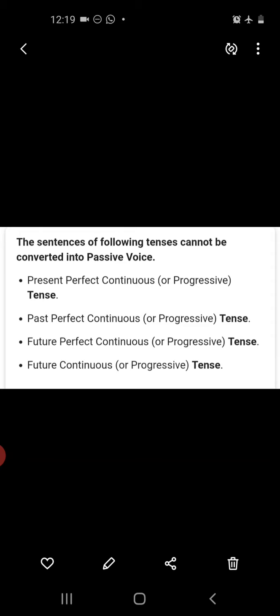So guys, this is about the active and passive voice, and I hope that it is clear to you.